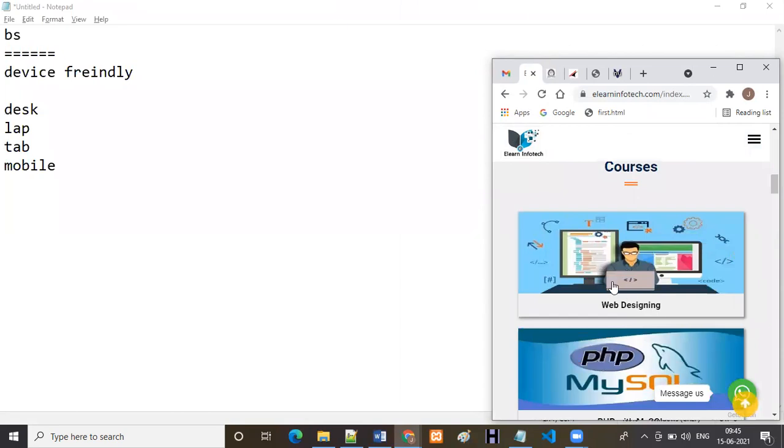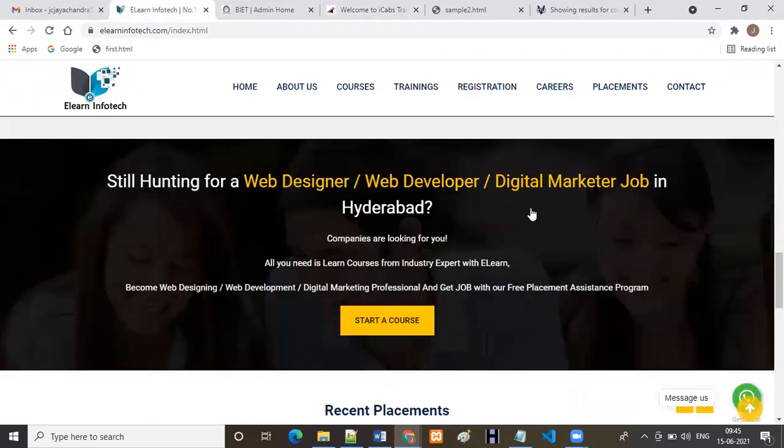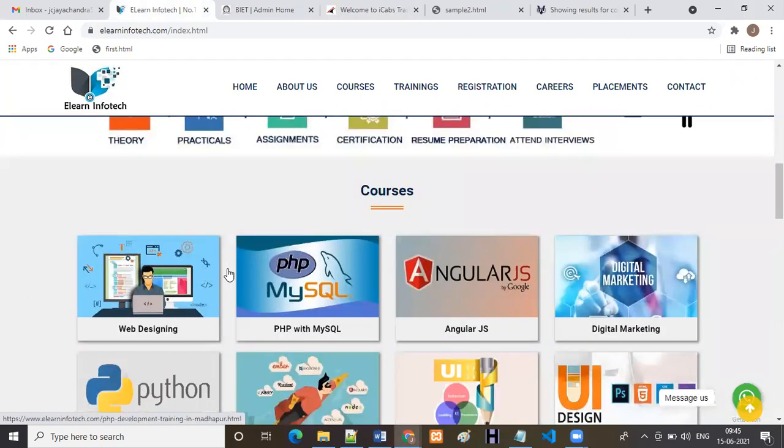So here we have the courses one by one. But in desktop view, you can observe, in one row, how many courses do we have? Four courses. On mobile, it is showing one by one. Why? Because on mobile, if you display four courses at a time, it does not look and feel right. So that's why we can make the layout like this.